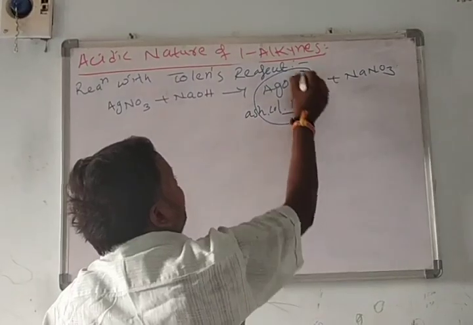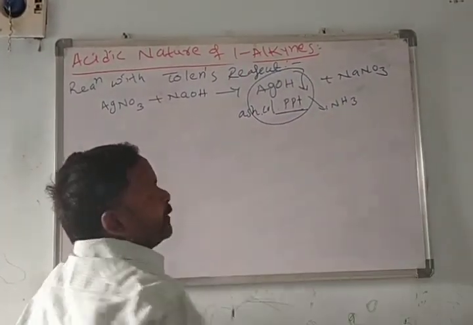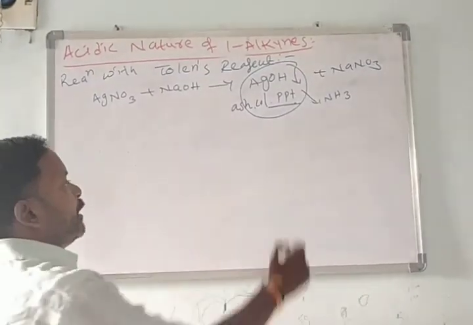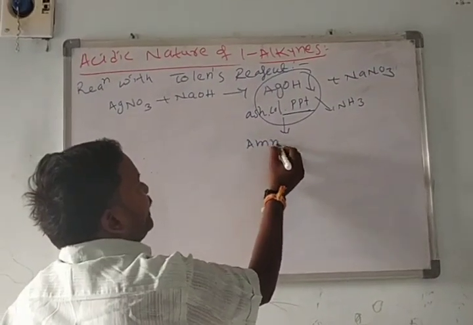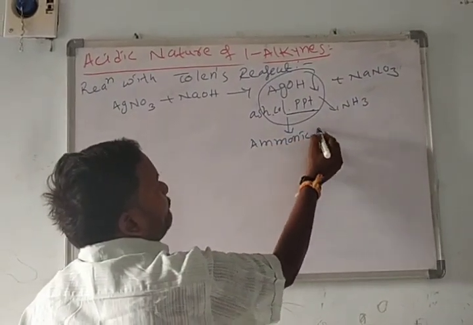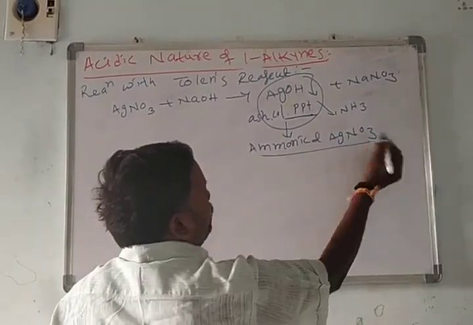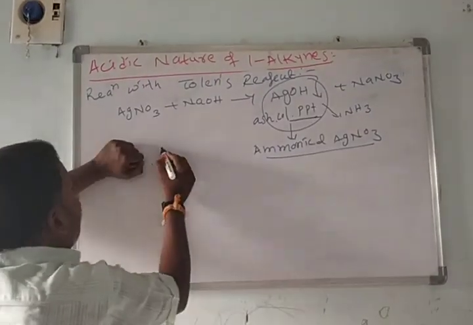This precipitate completely dissolves in ammonia and forms ammoniacal silver nitrate solution.